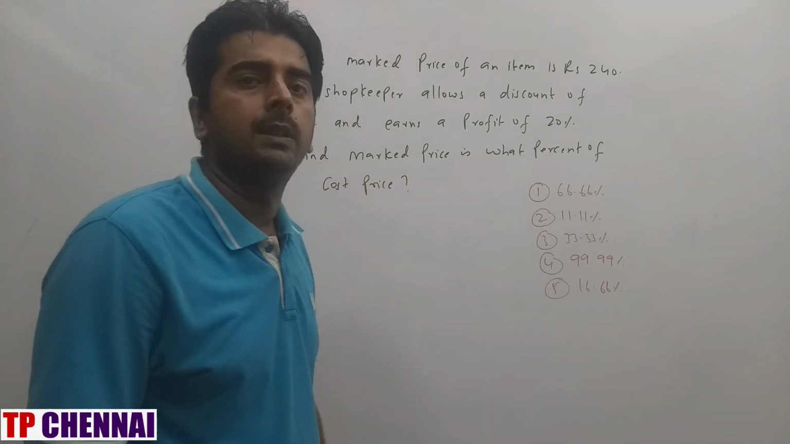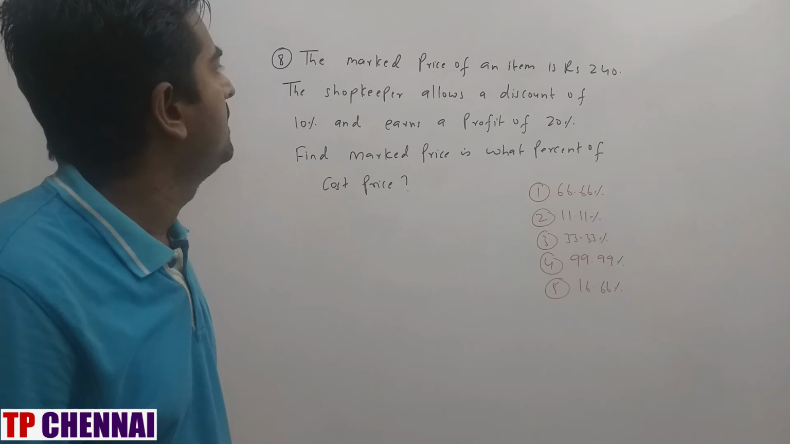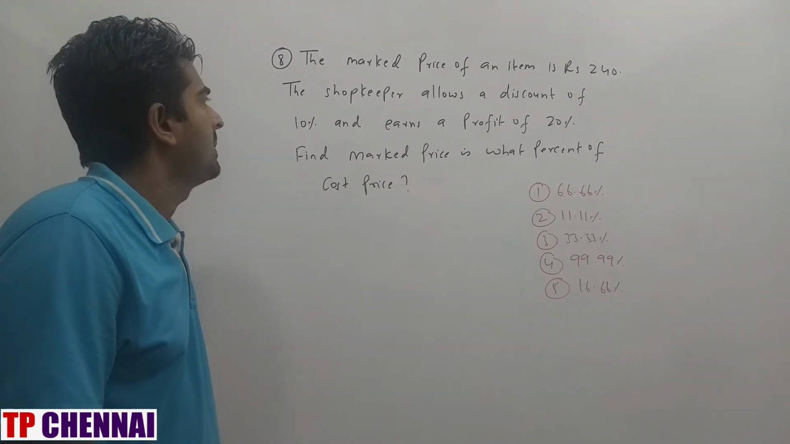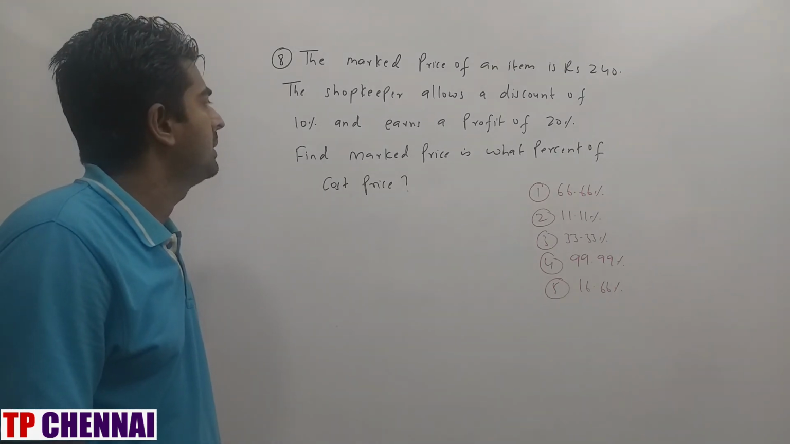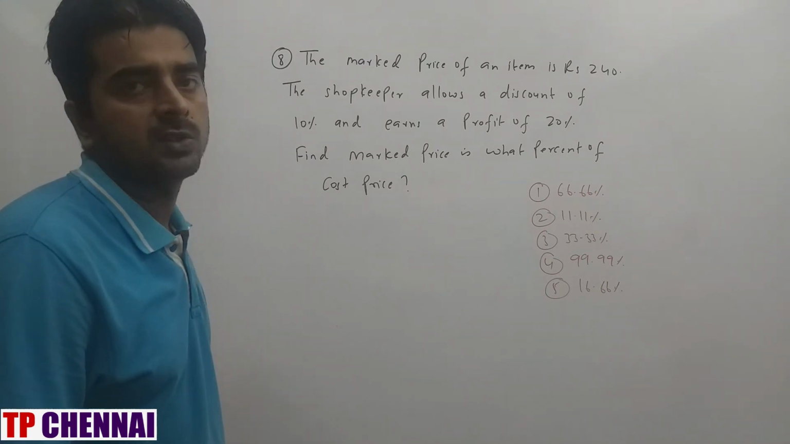So I hope you are clear with the seventh question. Now we'll see the eighth one. The mark price of an item is rupees 240. The shopkeeper allows a discount of 10% and earns a profit of 20%. Find mark price is what percent of the cost price.